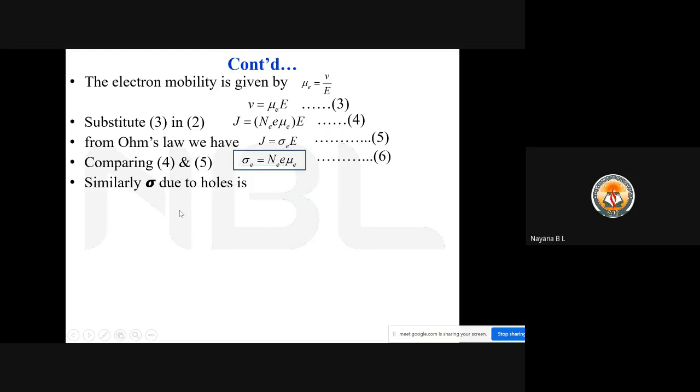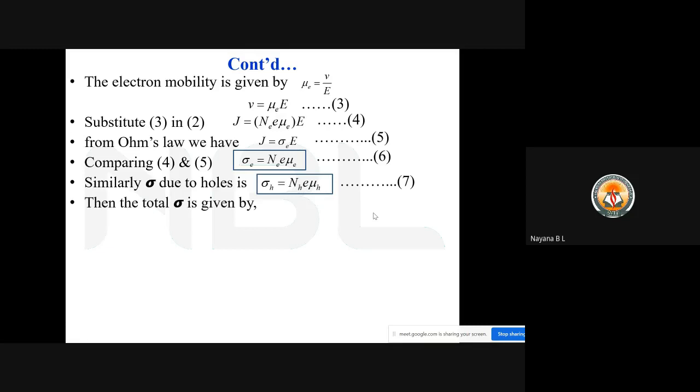Similarly, we can write the expression for the conductivity due to holes in the semiconductor material, that is sigma_h equals N_h e mu_h, where sigma_h is the conductivity due to holes, N_h is the number of holes in the semiconductor, e is the charge of a hole, and mu_h is the hole mobility. We can call this equation number 7.